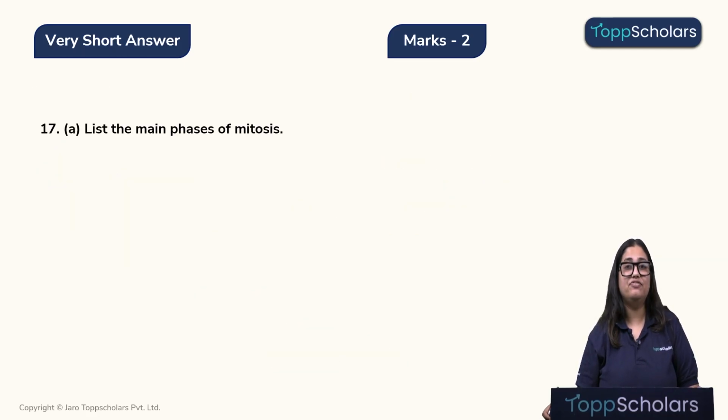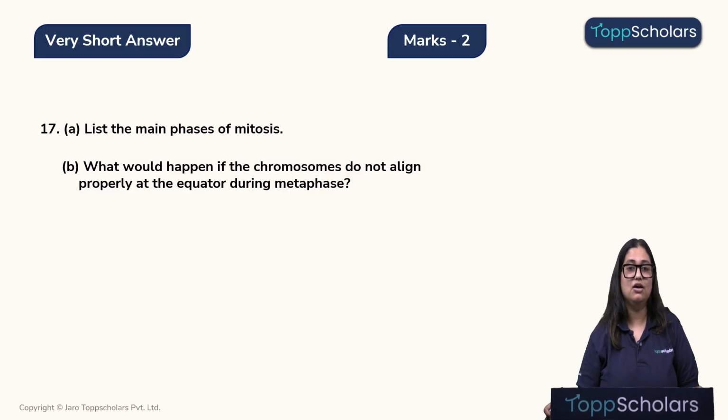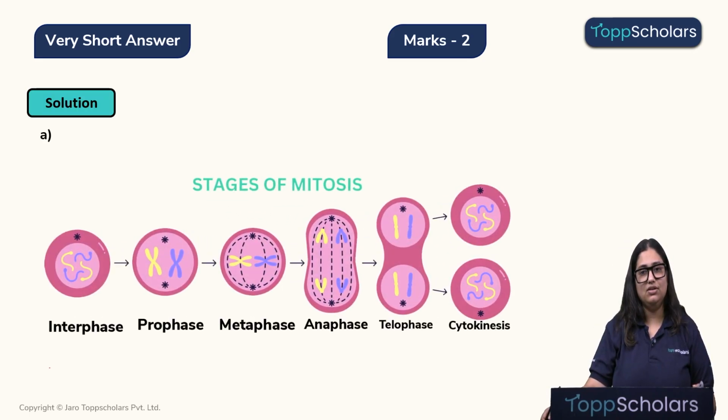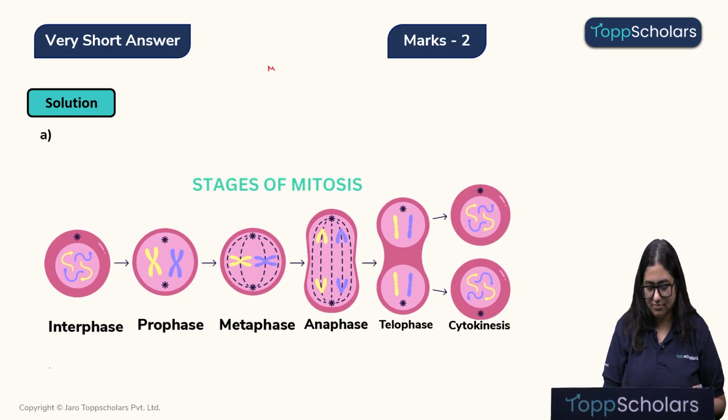List the main phases of mitosis and what would happen if the chromosomes do not align properly at the equator during metaphase. Alright, children, let's solve the first question. We know that mitosis has two main phases.